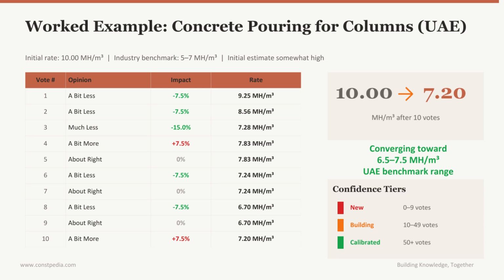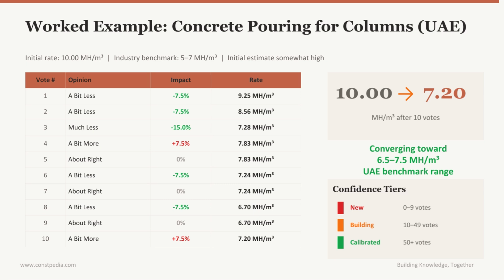The pattern continues with votes oscillating between small adjustments and confirmations. By vote 10, the rate has settled at 7.20 man-hours per cubic meter, right in the 6.5 to 7.5 range that matches UAE benchmarks. The crowd corrected a 43% overestimate in just 10 votes.